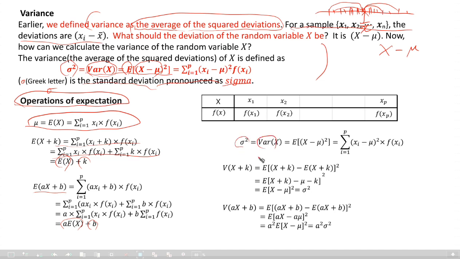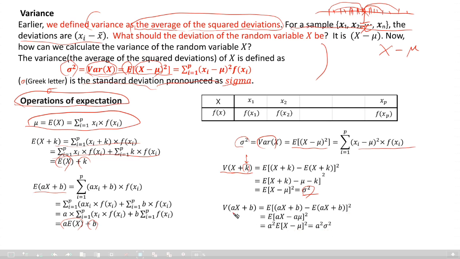Sigma squared, the variance of x, is defined like this. And the variance of x plus k, where k is a constant value: two steps, then you get sigma squared. When some constant value is added to all the values of x, the dispersion degree, the variance, does not change. So this is just the variance of x. The variance of ax plus b, with 3 steps, is a squared times sigma squared.